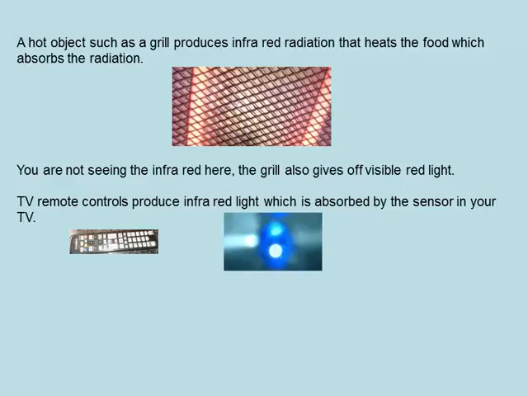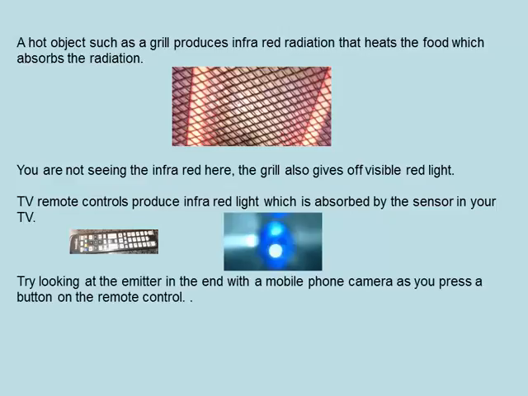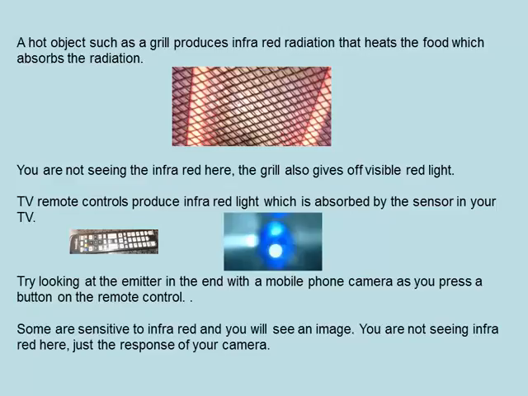TV remote controls produce infrared light, which is absorbed by the sensor in your TV. Try looking at the emitter in the end with a mobile phone camera. As you press a button on the remote control, you may see something like this. Some are sensitive to infrared, and so you can see an image on your phone. You're not actually seeing the infrared here, just the response of your camera.